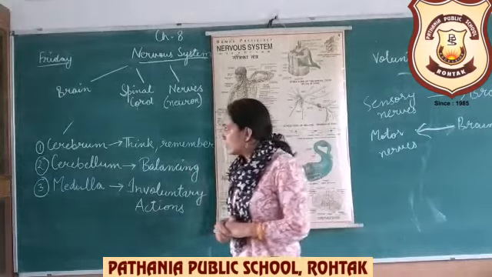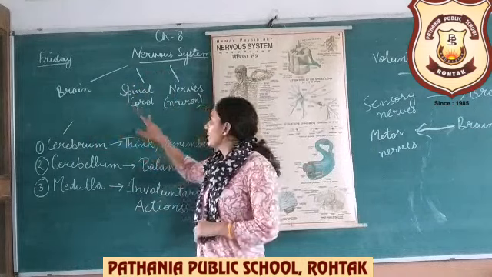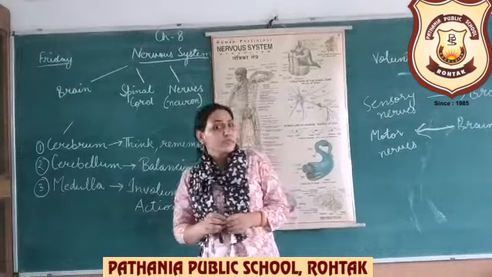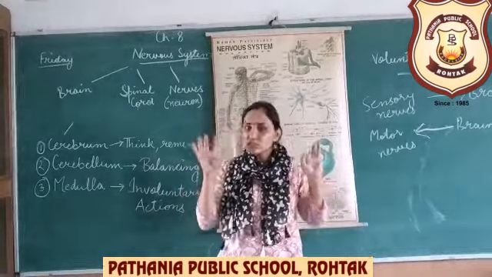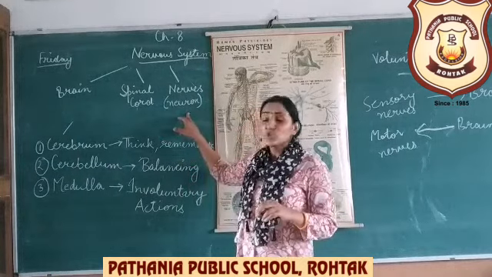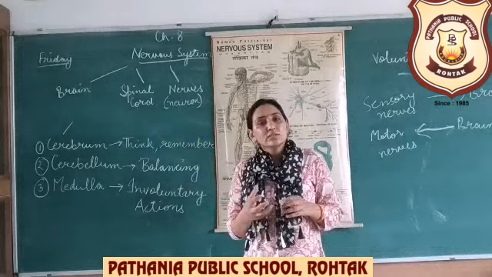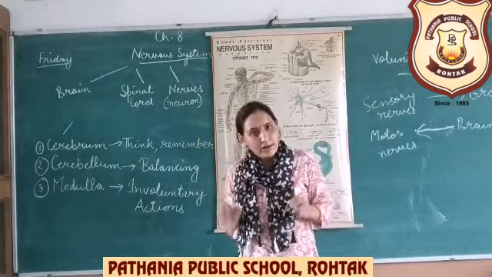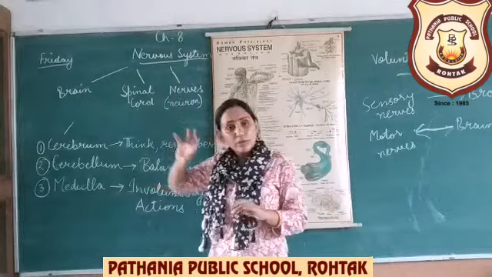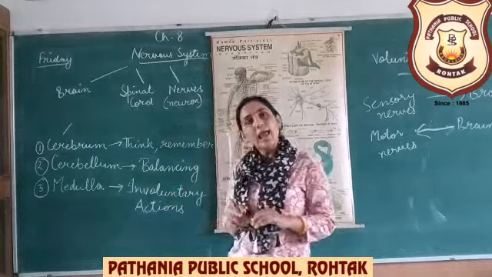So we have discussed that the nervous system is mainly of three parts: brain, spinal cord, and different types of nerves or neurons. Neuron is a type of cell, or nerve cell. There are billions of nerve cells present inside our body. So neuron is the structural or basic unit of nerve cell. Like the cell is the basic and structural unit of our life, similarly, neuron is the structural unit of the nervous system. The nervous system is made of neurons, which I will also discuss with you with the help of diagrams.